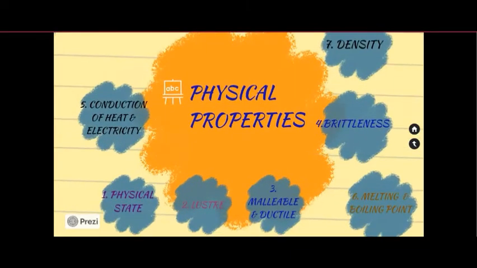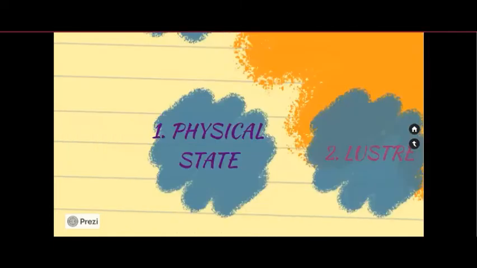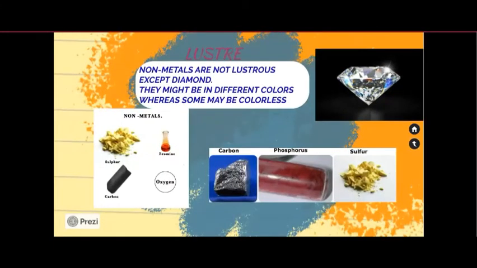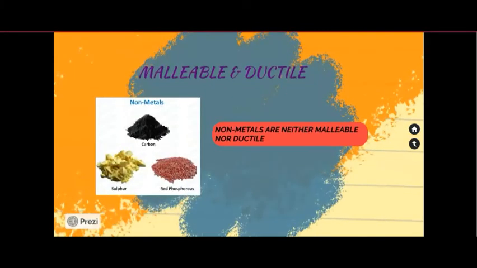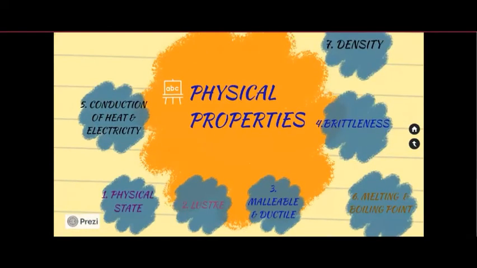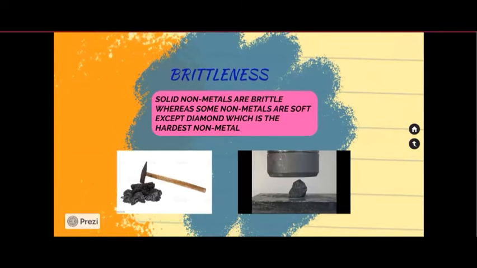Let us look at the physical properties of non-metals. First is physical state. At ordinary temperature, non-metals occur as solids, liquids and gases. For example, carbon, sulfur, phosphorus, bromine, etc. Second is luster. Non-metals do not have luster except diamond and iodine crystals. Non-metals are not malleable and ductile and cannot be drawn into sheets or wires. Next is brittleness. Take a coal and hammer it. What will you observe? Non-metals are brittle and can be broken into powder.